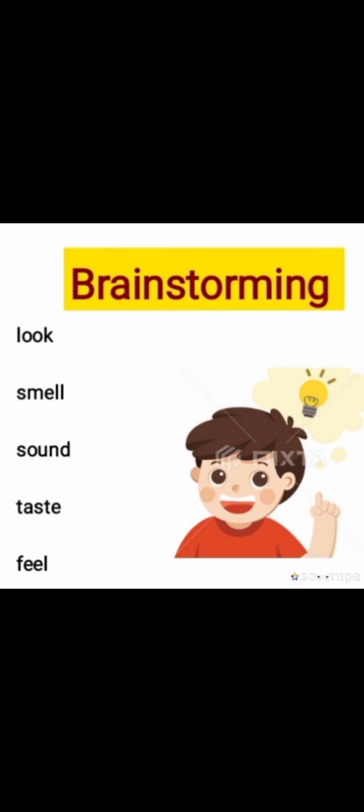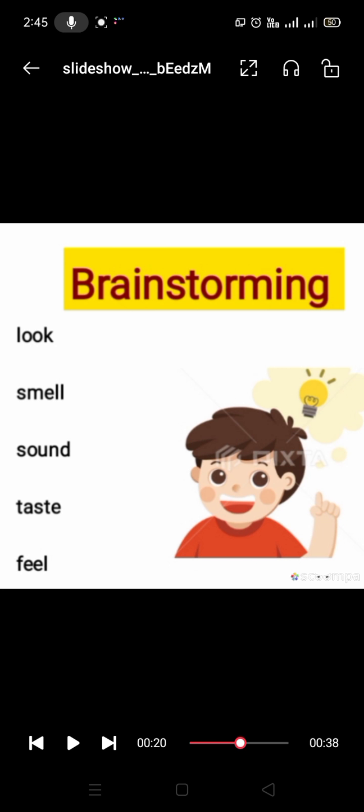Suppose we are describing a fan, so we will look after the sound, its look and how does it work. Okay, for a man or woman means person, so we have to look after the nature. Taste means how it behaves with others and how does it look like. Okay, how does he or she look like. So these are the points related to brainstorming.